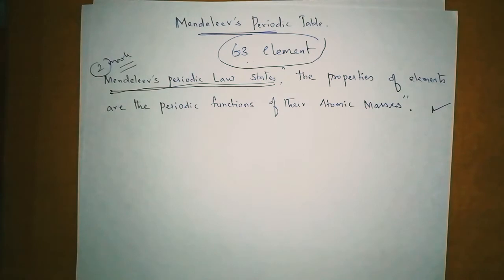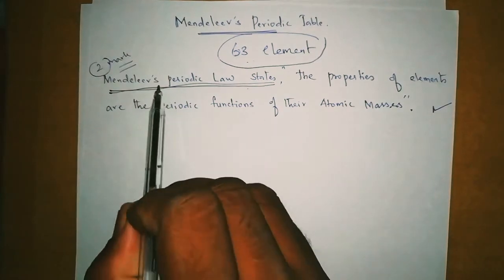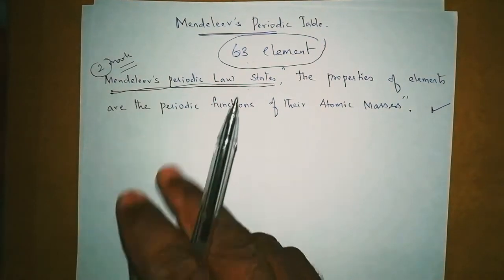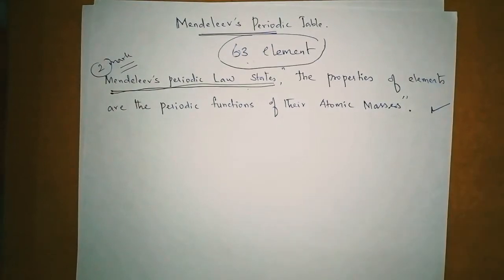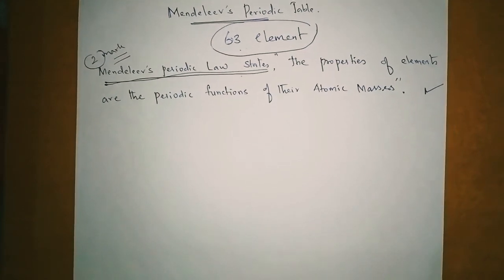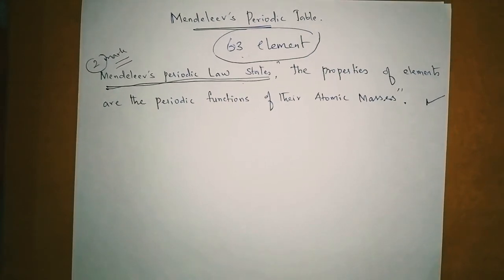Two laws are there in this chapter. One is Mendeleev's periodic law, and the second one is the modern periodic law, which we will be learning in the next topic. Now, let's learn what Mendeleev's periodic law or Mendeleev's periodic table talks about.